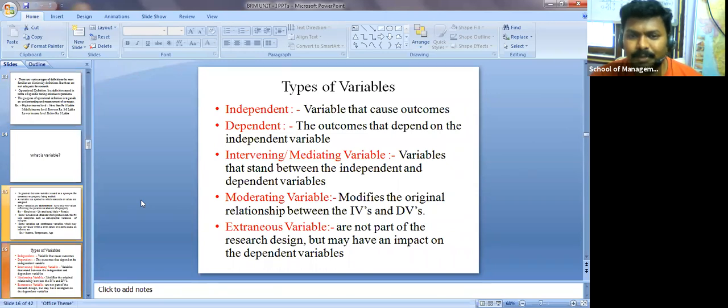Now, the most important variables I'm going to talk about. Most probably you are going to use these variables in your research work or in your project work. Independent variable: a variable that causes outcomes. Can any one of you please give an example for independent and dependent variable?